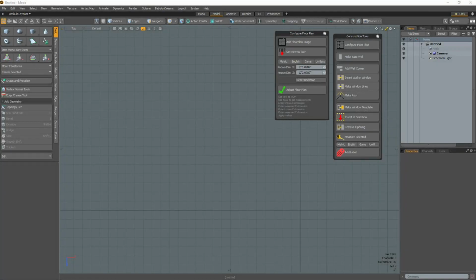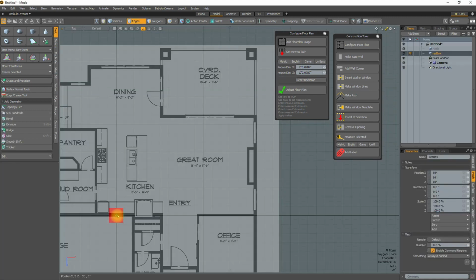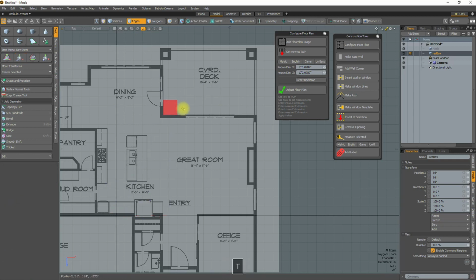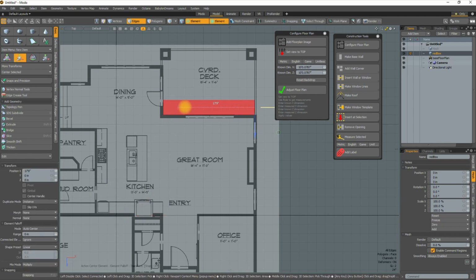The Configure Floorplan tool, as part of the Construction Tools Toolbox, makes easy work of setting the scale of a floor plan. To begin, click Add Floorplan Image and load a floor plan. Adjust the size of the red box to match the size of a known dimensional area of the floor plan.